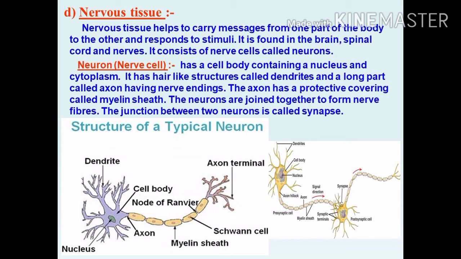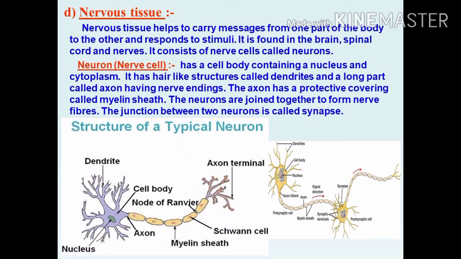What are the parts of the neuron? Actually, it is a cell. A cell is made up of cell organelles, cytoplasm, nucleus, everything is there. Like this, the neuron contains cytoplasm, nucleus, then the branched part of the neuron is called dendrite.